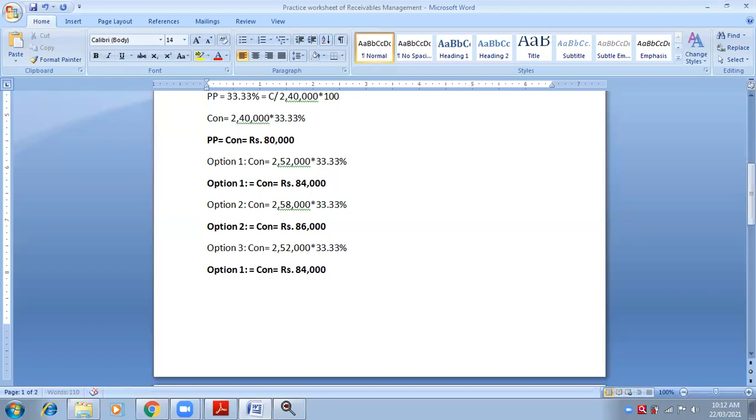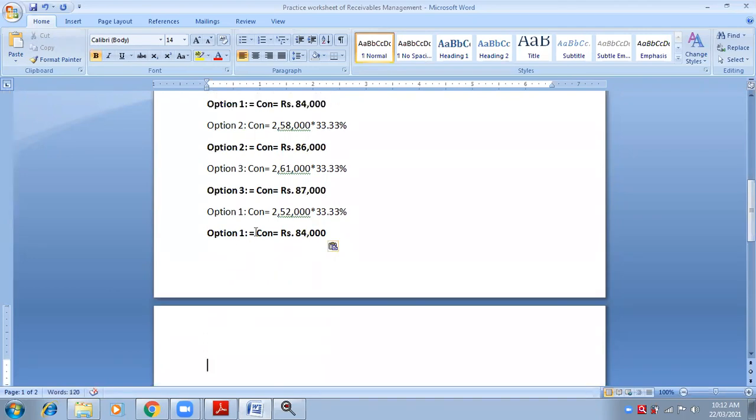Now option number 3. What is sales in option number 3? 2,61,000. Okay. So 2,61,000 into 33.3333 recurring percentage. 87,000. Very good. So 86,999 means 87,000. Last, option number 4.